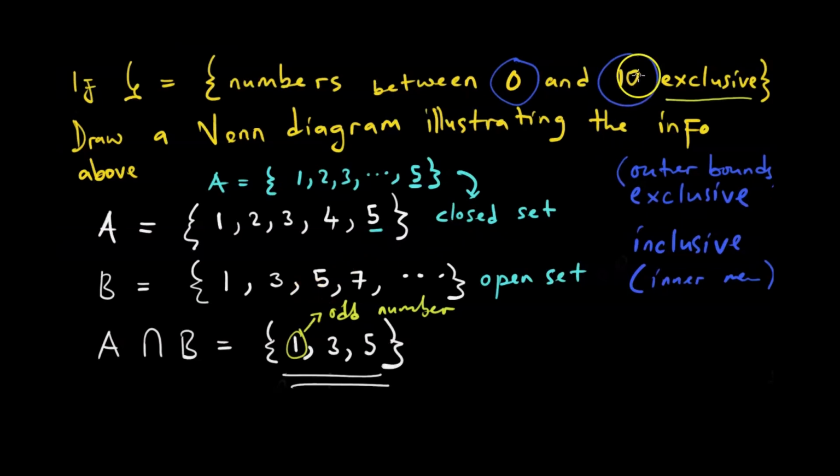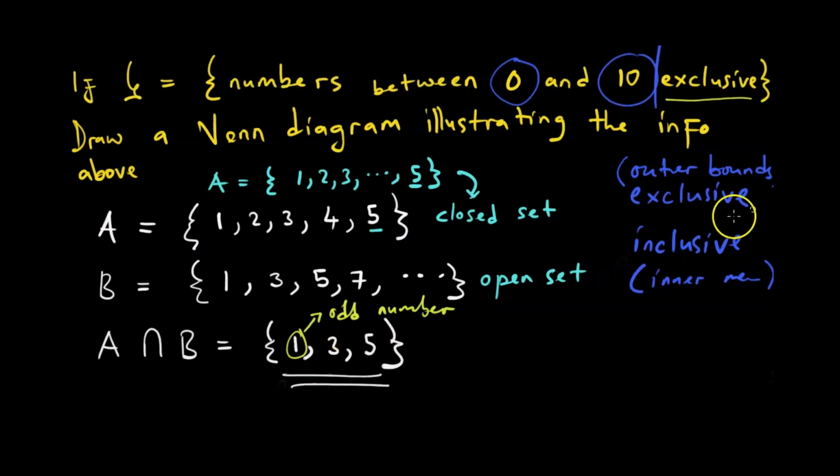So where it simply says numbers between 0 and 10, it's against reason to include 0 and 10, because we want the numbers that are between 0 and 10. I don't know if the logic is making sense there. But if it says exclusive, it is saying exclude normal logic, exclude normal reason, include 0 and 10.